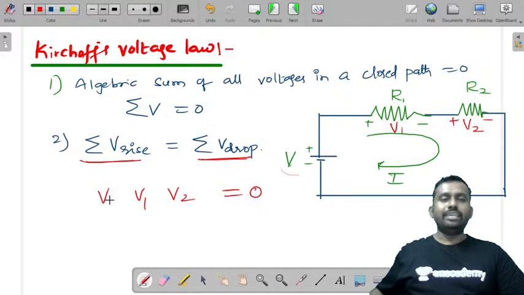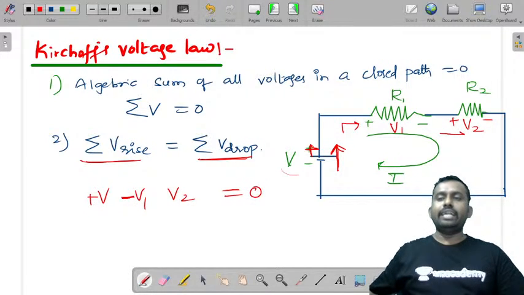You can consider it any way, but generally I consider this: the current direction is in this direction, so consider which terminal the current is leaving. Take that as plus, so I'll consider this as plus. The current is leaving the negative terminal here, so this is a minus, which represents a drop in voltage.